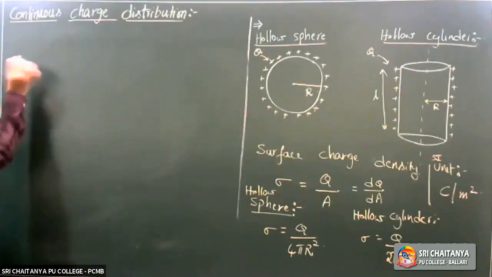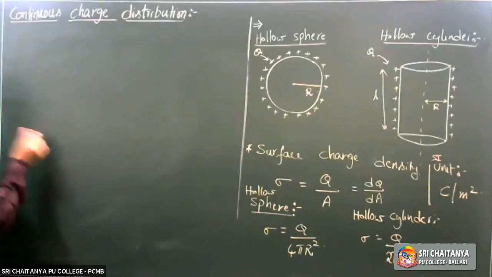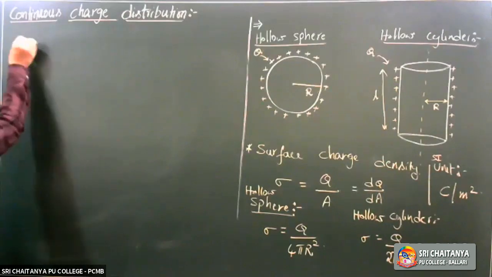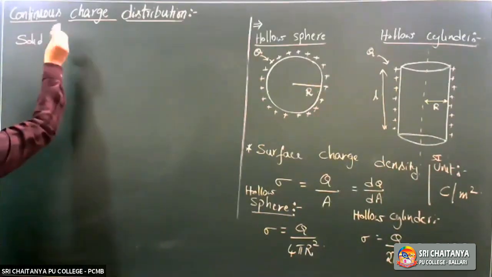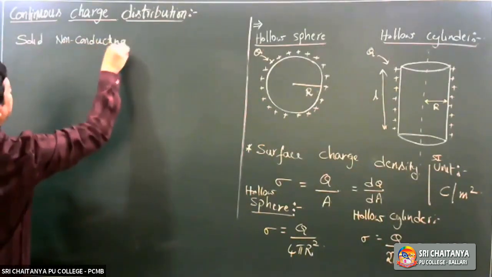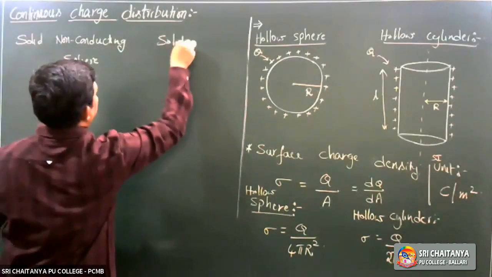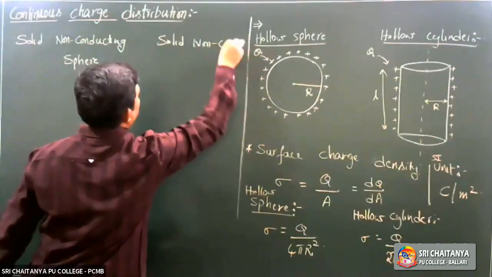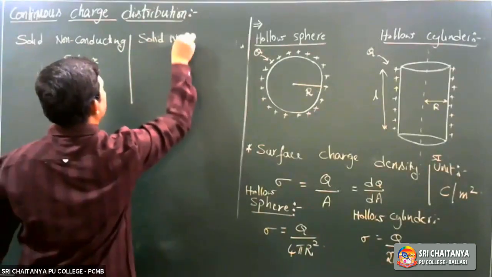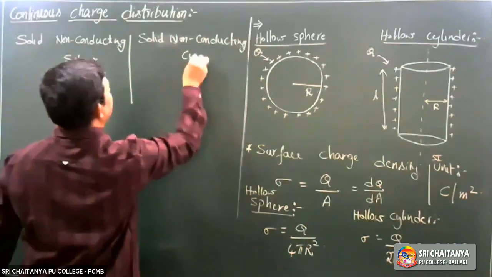Third one, volume charge density. This was surface charge density, now I go with volume charge density. In which cases do we use it? Solid, non-conducting sphere, and solid, non-conducting cylinder.